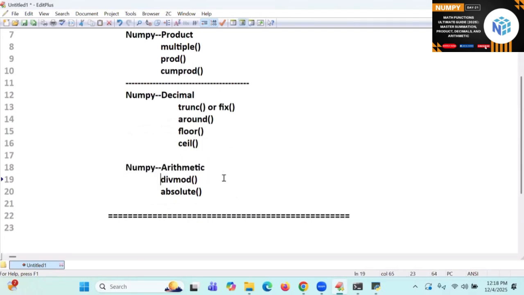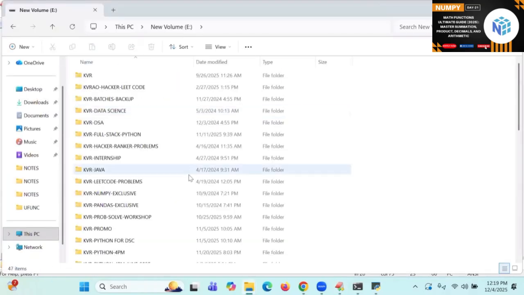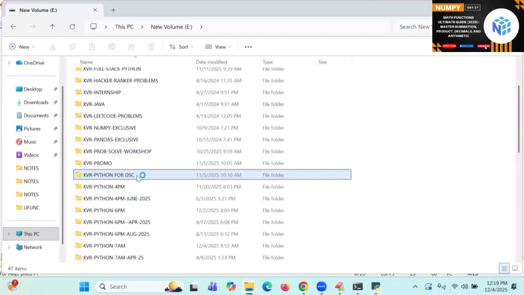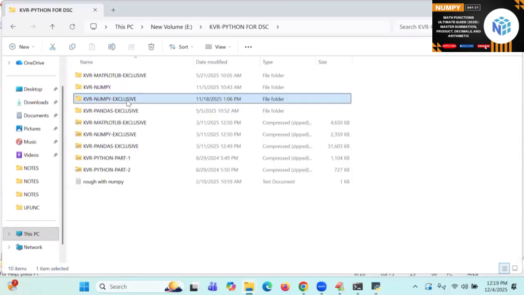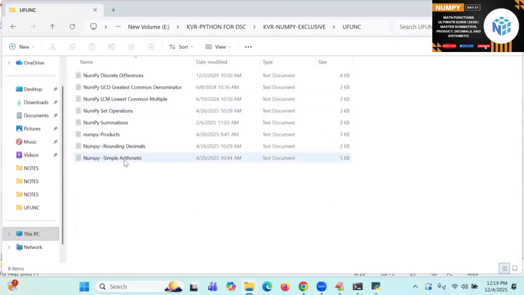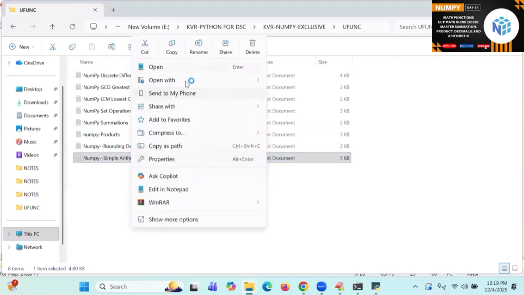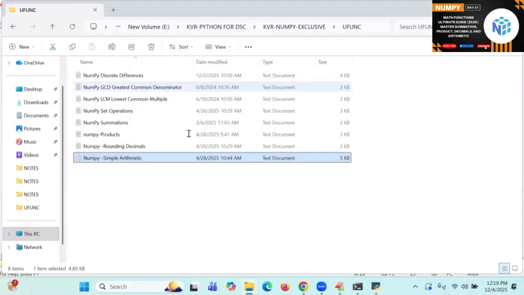Now I'm going to take up NumPy arithmetic. There are add, subtract, multiply, and many more. But I'm going to give you div, mod and absolute. Even the notes I'm going to post to you. Just 1 minute, I will open arithmetic. I'll show you that. I'm not writing completely, students. Universal functions, simple arithmetic operations, I will go.